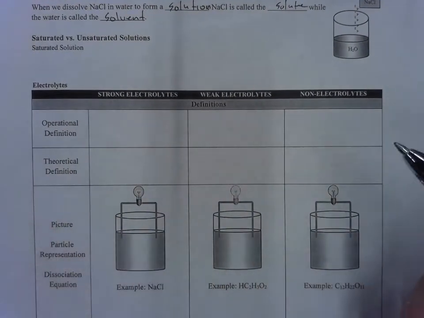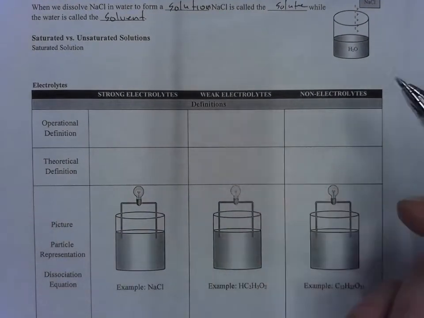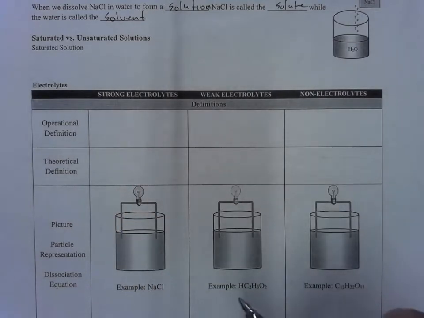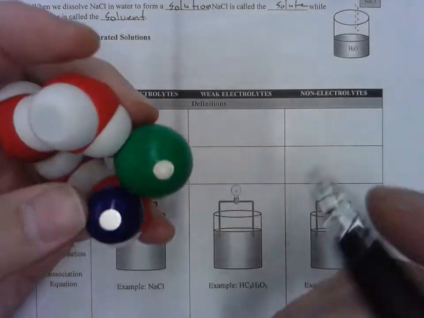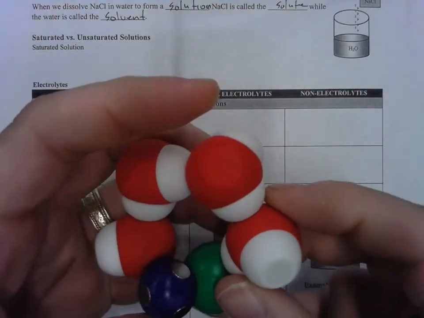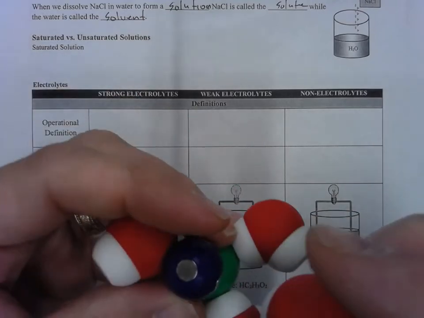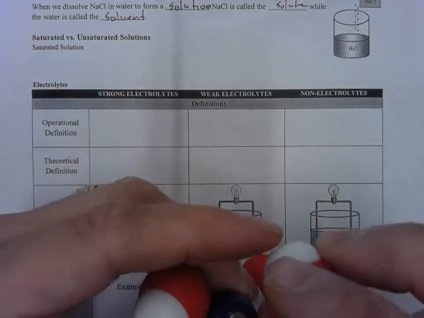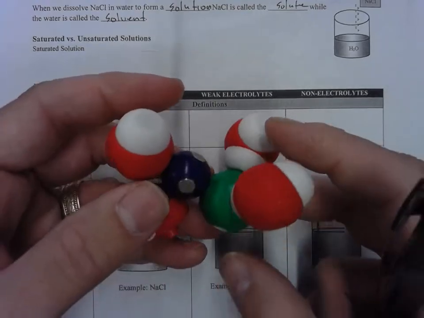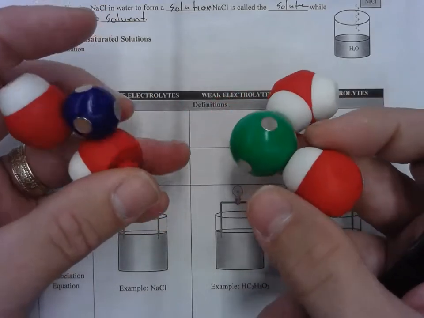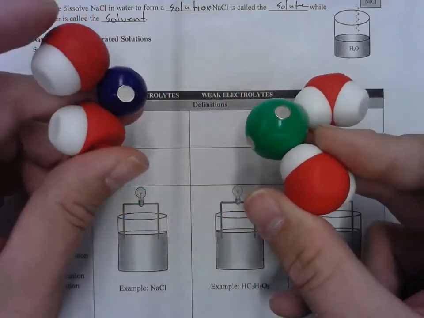Now an interesting thing happens whenever we dissolve salts in water. We get something called electrolytes. Let me explain. We get these salts, sodium and chloride, and we put them in water. The water molecules start to surround the positive and negative sodium and chloride, and they actually break these salt molecules apart. When they break apart, we call this dissociation. They're dissociated from one another.